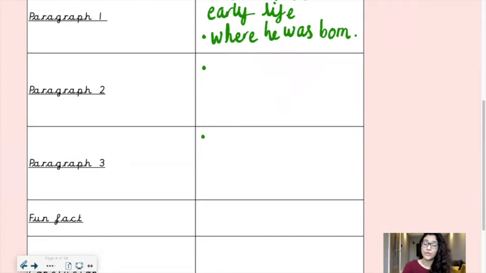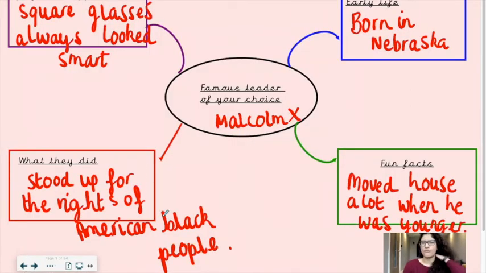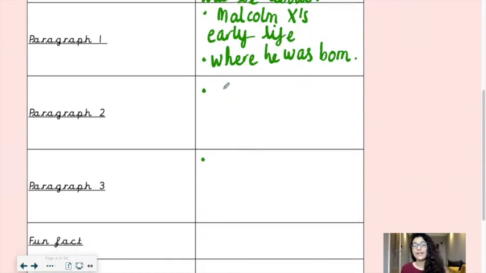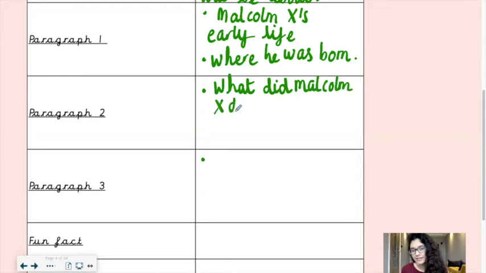And then paragraph 2, I'm going to look back at my mind map and see, right, so I've included early life now. What else could I include? What could I include in my second paragraph? I could include what they did. So I go back to my box up, go to paragraph 2, write a subheading. So what, and I'm going to make it interesting. Rather than write a sentence, I'm going to write a question. So what did Malcolm X do? And then in another bullet point, I could just write something specific that he did.